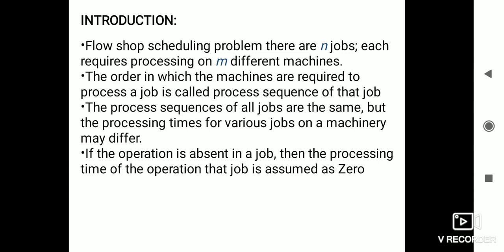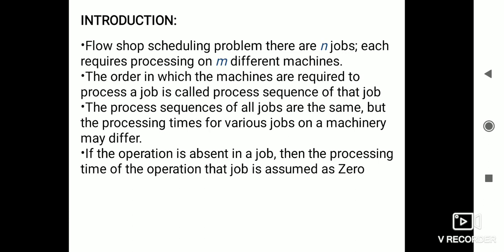The order in which the machines are required to process a job is called the process sequence of that job. In the sequence, different jobs will be running on different machines, and each individual job has a processing time.